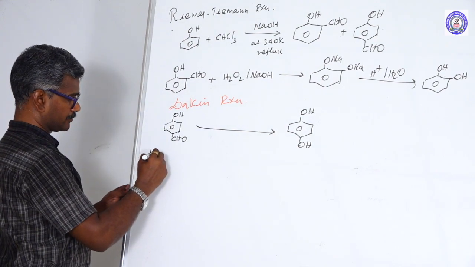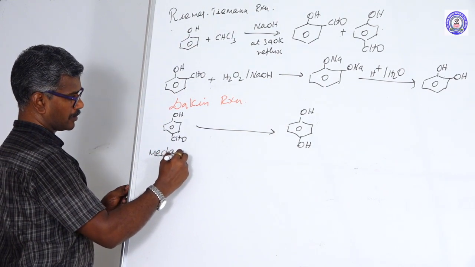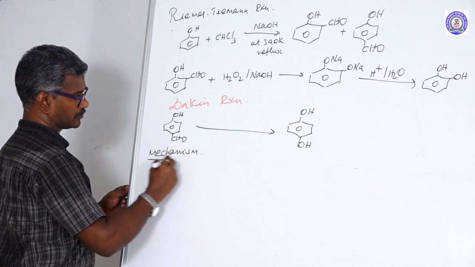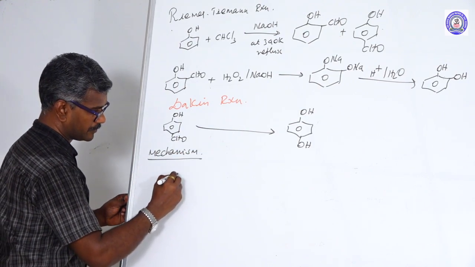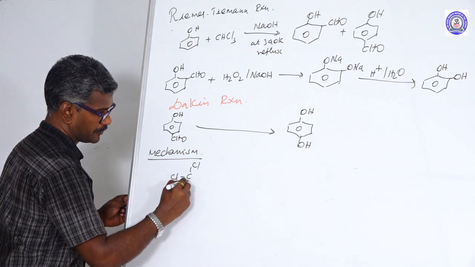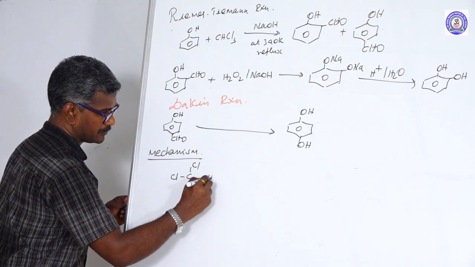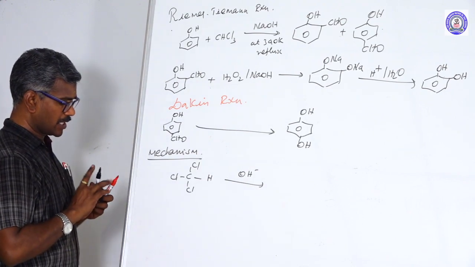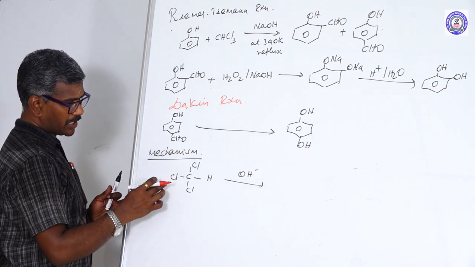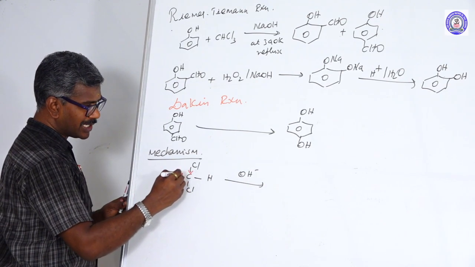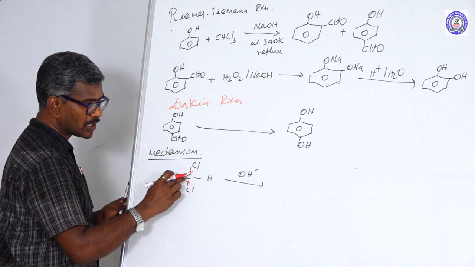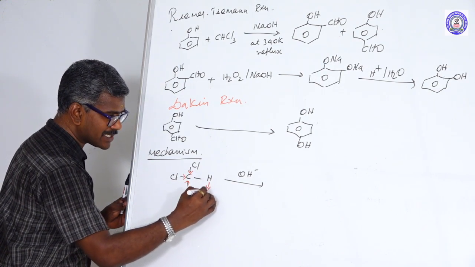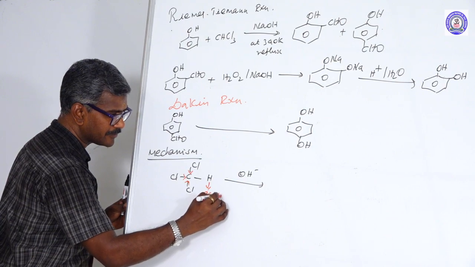Mechanism. Chloroform reacts with NaOH. Here there are three chlorines. All the chlorines withdraw electron density from the carbon. This hydrogen is acidic hydrogen.